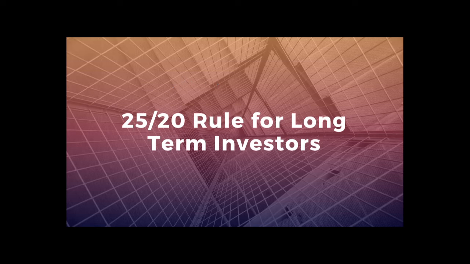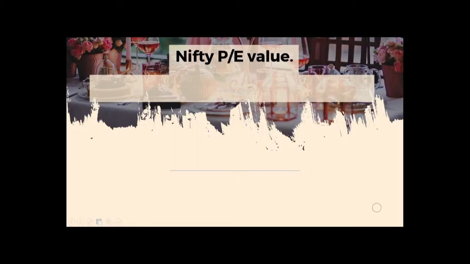Hello friends. So in this video, we'll learn about the 25 by 20 rule for long-term investors. By using this rule, you can reduce your losses and thus you can book maximum profits. Before getting into the rule, I want to tell you about Nifty P by E value.